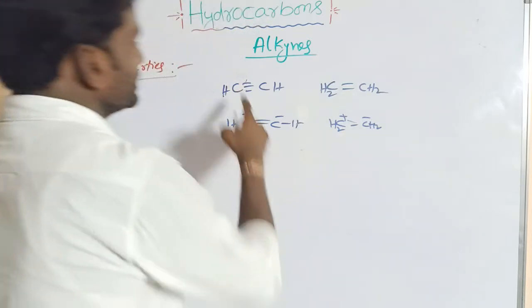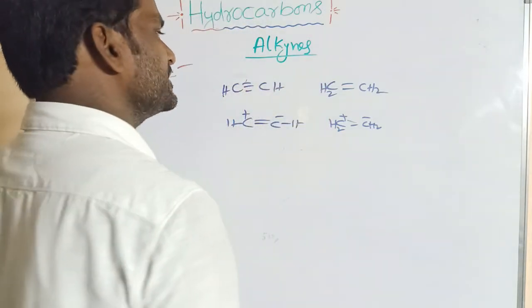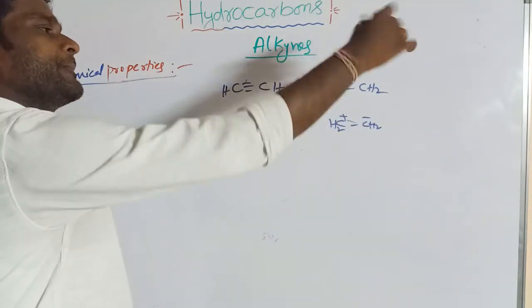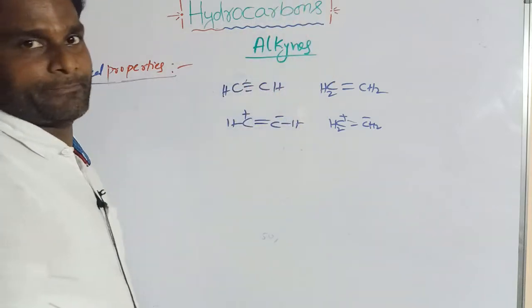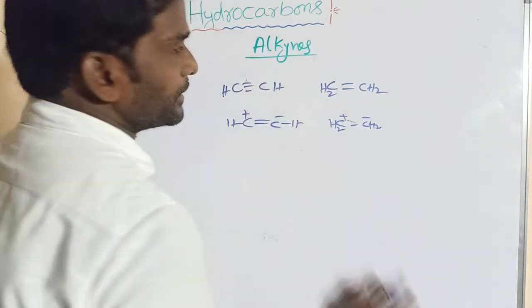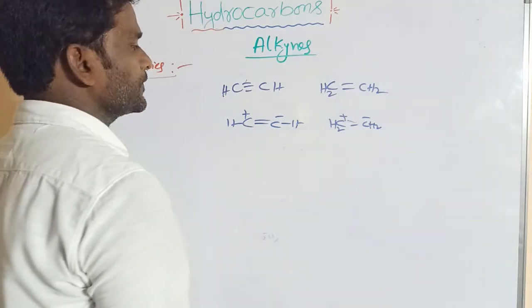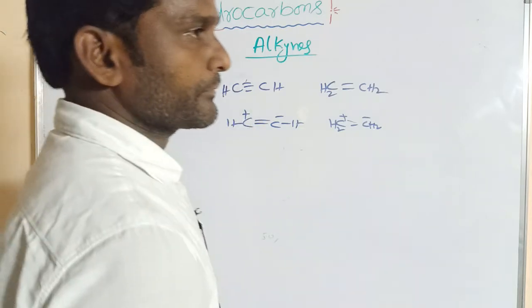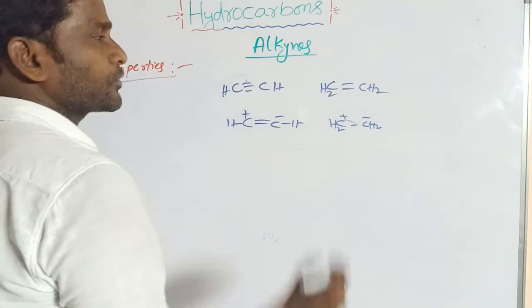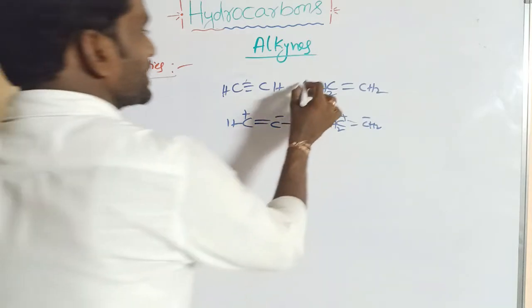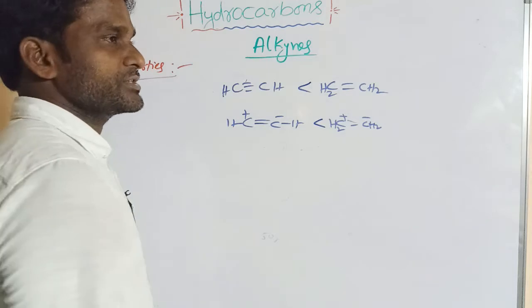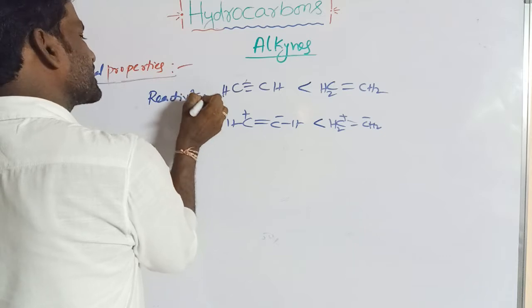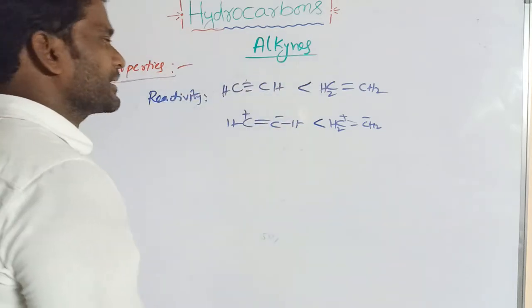So these contain pi bonds. These pi bonds are weak bonds, easily polarized to give a plus and a minus. So an electrophile or nucleophile can easily attack at that carbon site. So these two undergo electrophilic addition reactions. But between alkyne and alkene, which has more reactivity in electrophilic addition? Alkenes have more than alkynes.